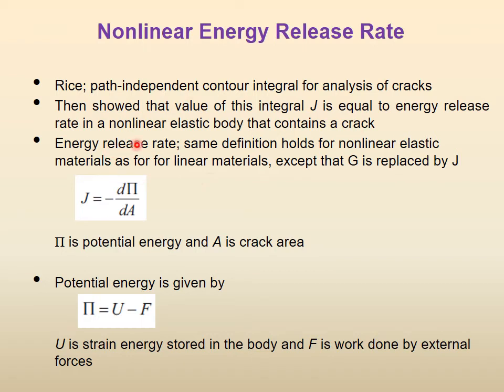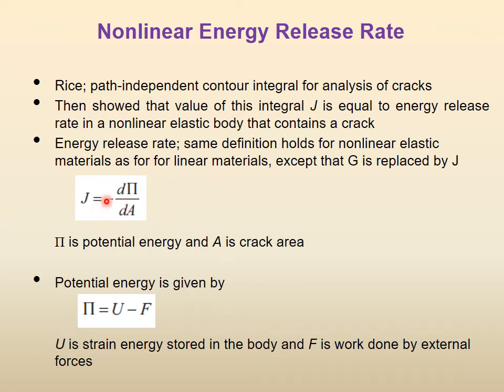Now the energy release rate has the same definition for non-linear elastic materials as for linear materials, except that G is replaced by J. Right here we could write G, we are writing J, and it is just the differential of the potential energy with respect to the surface area of the crack. Remember that G was defined exactly like this: the change in the potential energy as the crack grows, with respect to the crack area. So A is the area, right? This capital Pi, remember a small pi is there, this is capital Pi. Pi is potential energy and A is the crack area. So this is the same definition.